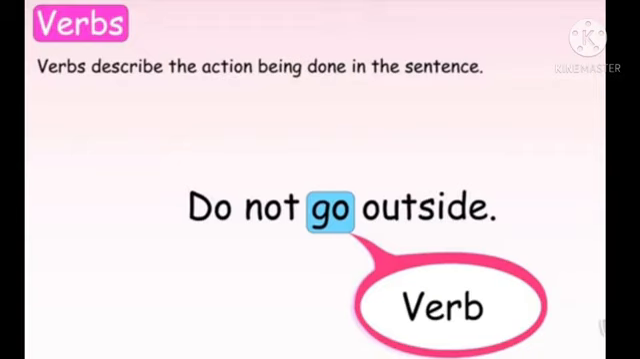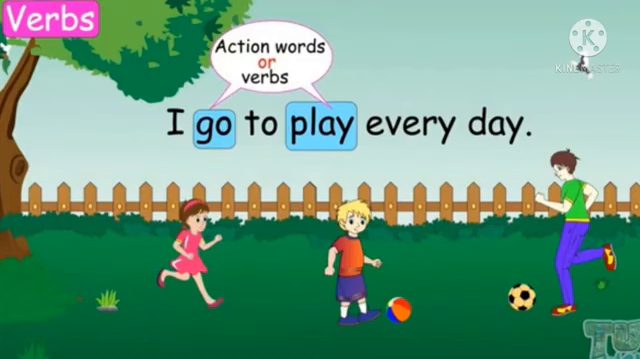The primary function of a verb is to show the action done in a sentence. For example, you can say, "Do not go outside." Here the action word is go. Then we can say go is the verb in that sentence. Another example, "I go to play every day." Here we can see two actions. I go, then what am I doing there? Play. So, two verbs are there, go and play.